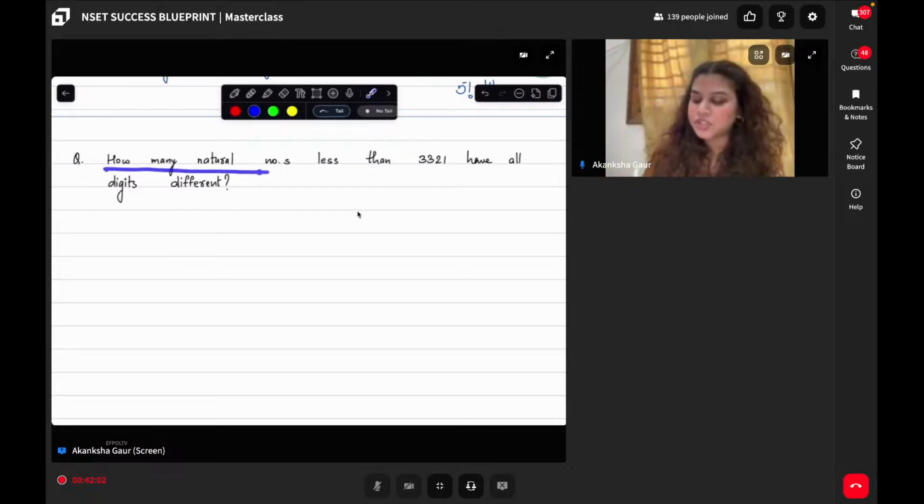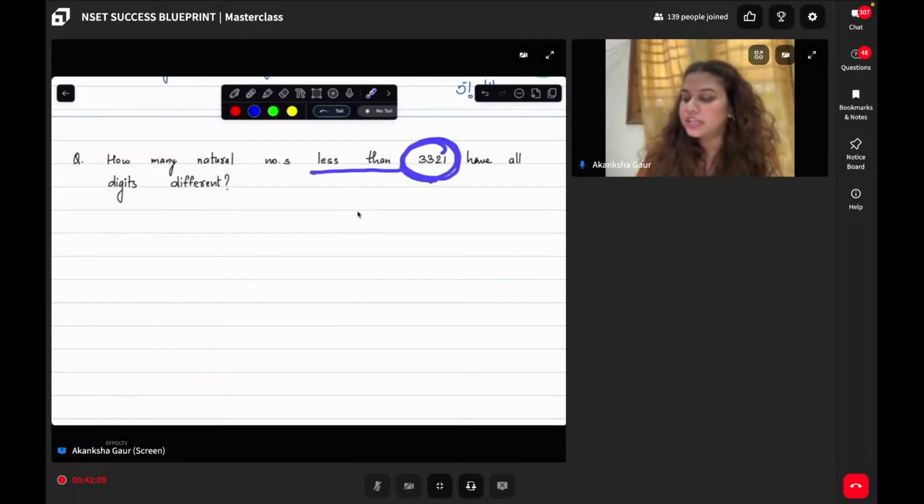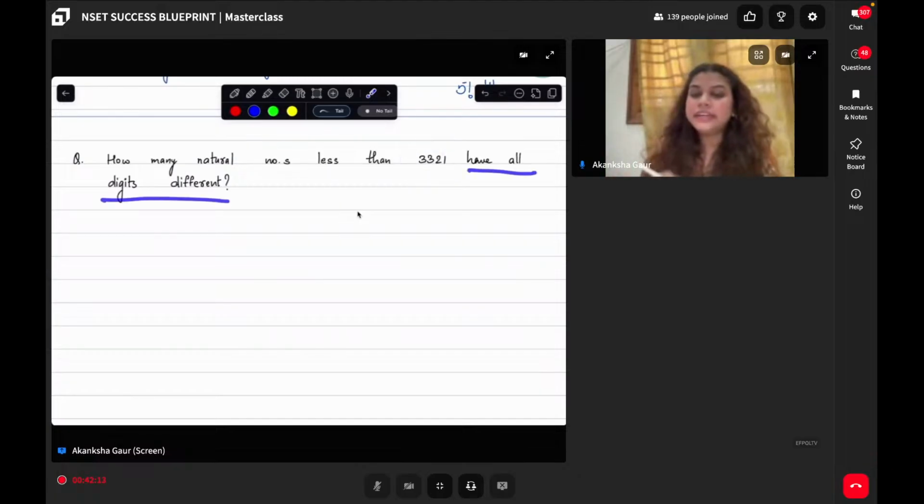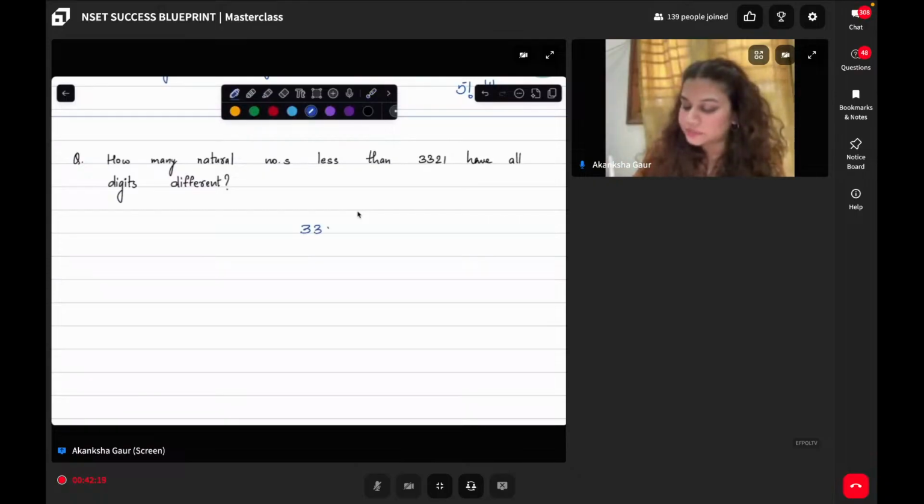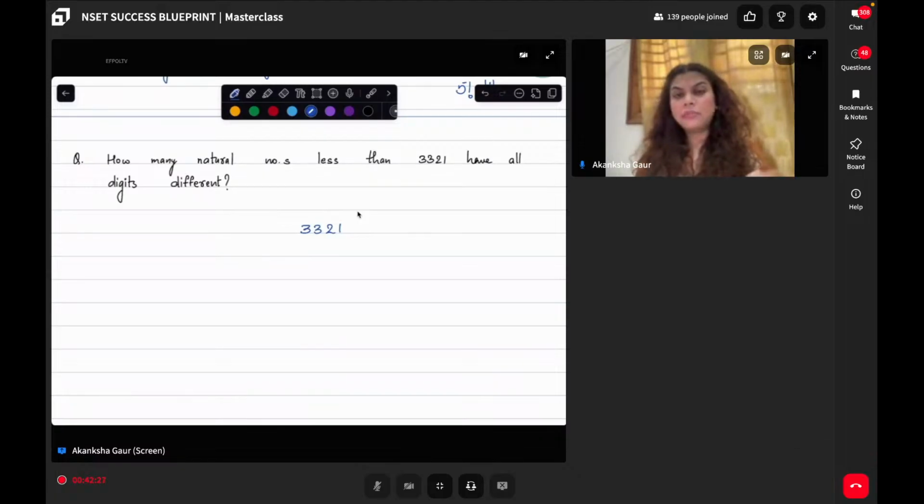How many natural numbers are there which are less than the value 3321, and they should all have different digits. So let us try to understand what the question is saying. First of all, I have this number 3321. They are saying we have to figure out how many smaller than this number are available.